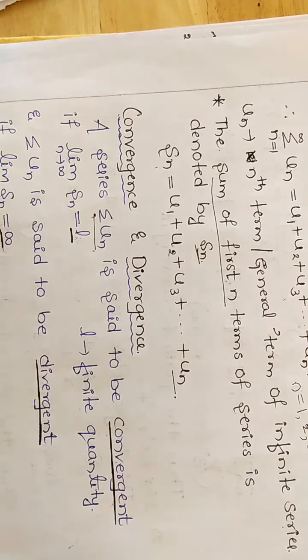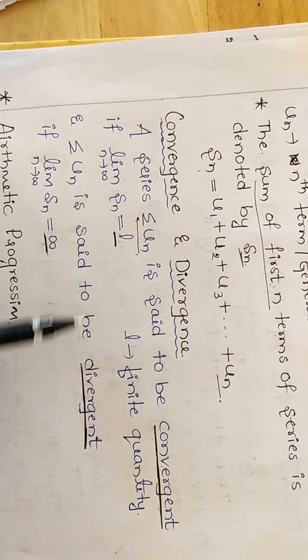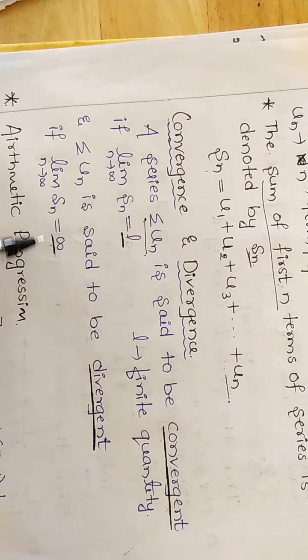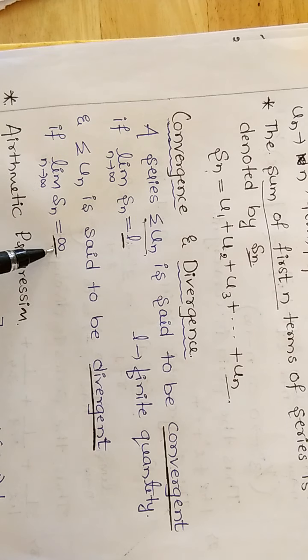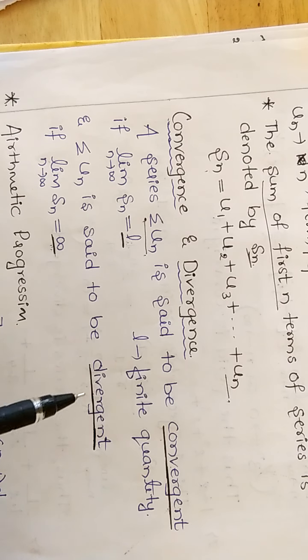If it is infinite, summation of un is said to be divergent if limit of Sn as n tends to infinity is tending to an infinite value, then it is called divergent. The series is divergent.